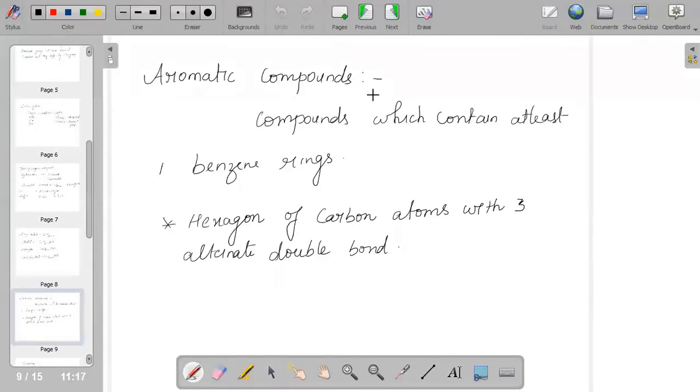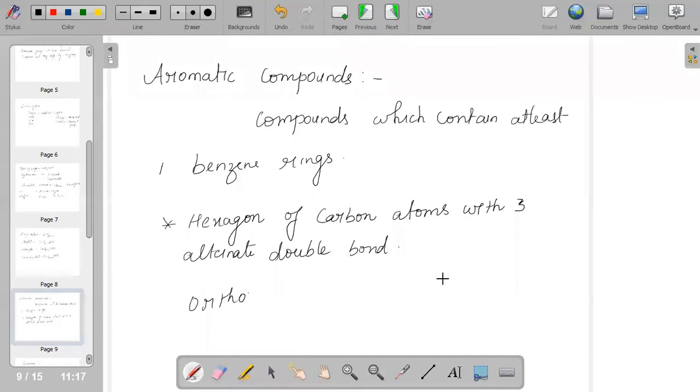When we say aromatic compounds, there are also rules for naming. Benzene is a hexagon of carbon atoms with three alternate double bonds, but there are different forms. If two side chains are adjacent to each other, we name it ortho.